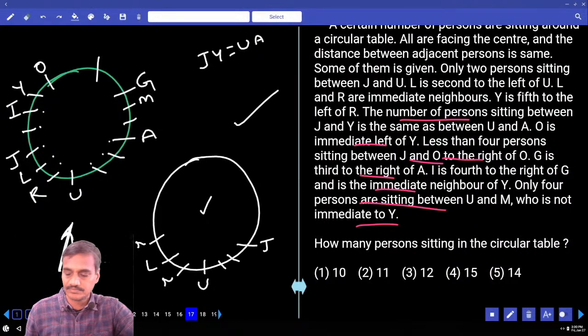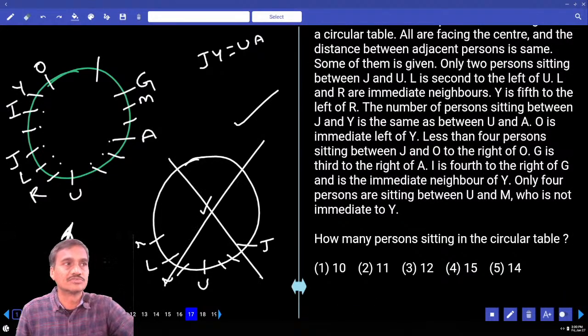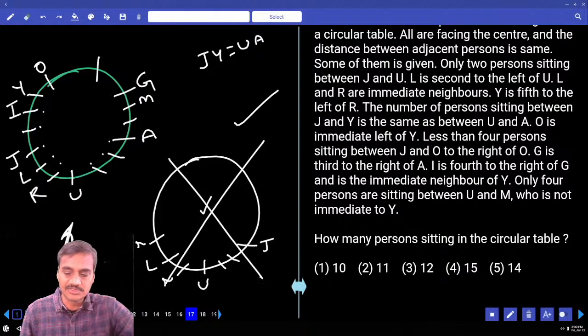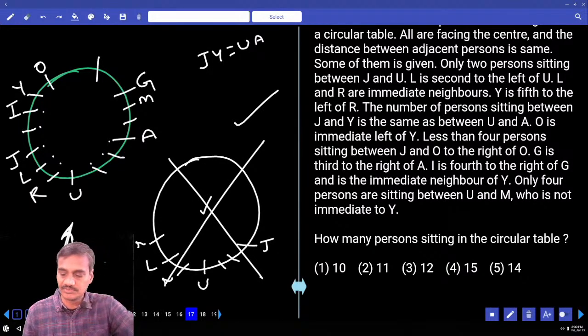Did it fit? Since it came out with this, there is no necessity to work out the other one. Then how many persons are sitting at the circular table? Counting 3, 4, 5, 6, 7, 8, 9, 10, 11, 12, 13, 14, 15. Altogether there are 15 persons.